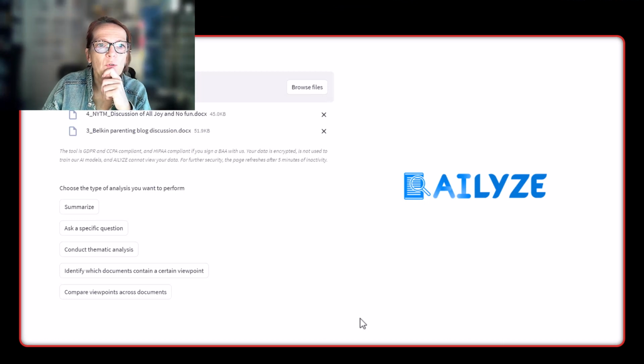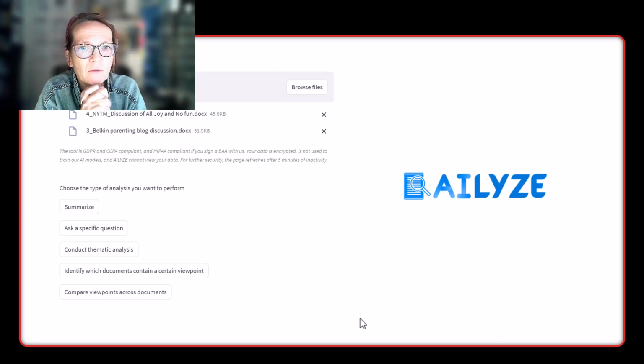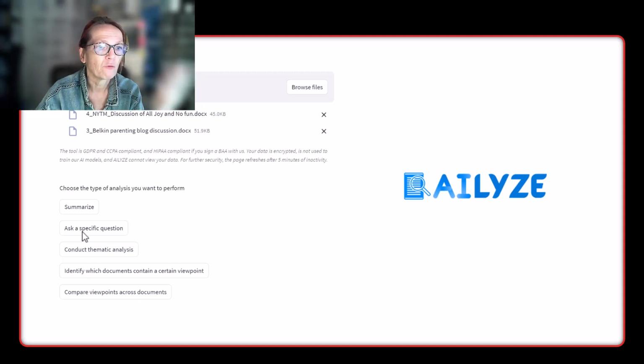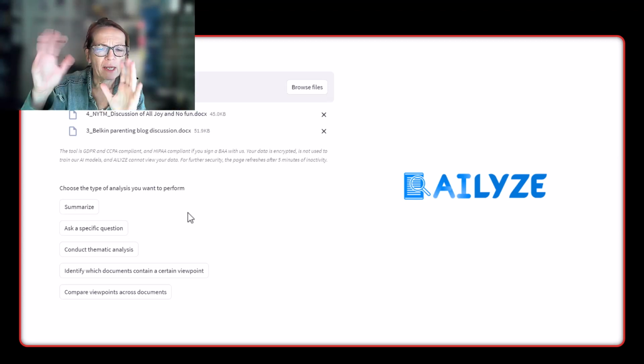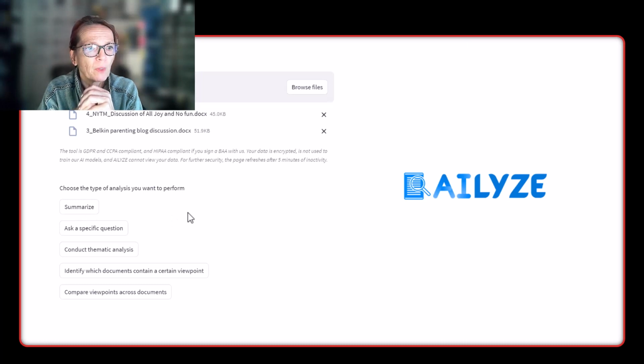So let's move on to what AILYZE does. So I uploaded here, or you can upload your documents here. These are the social media comment documents, and then you can ask for summaries, and for a fair comparison, I just did that. But you can also ask more specific questions, give the tool more background, and you can actually do that in the summary field. You can add some additional information. But just to compare, I just click the summary button without adding any further instructions.